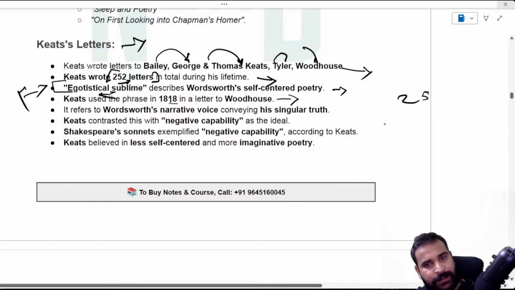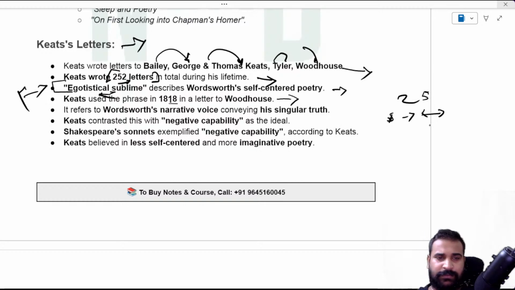So remember, suppose there is a person, a guy or one of your friends, who always talks about himself, what kind of thing he desires, what kind of person he should be, all about himself, right? So that is kind of egotistical sublime, Wordsworth's self-centered poetry.